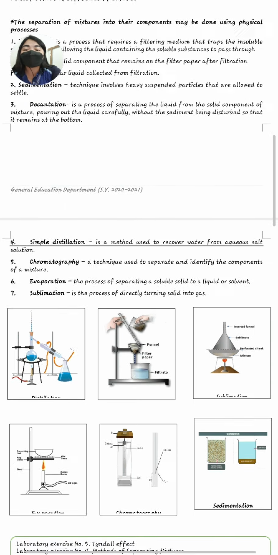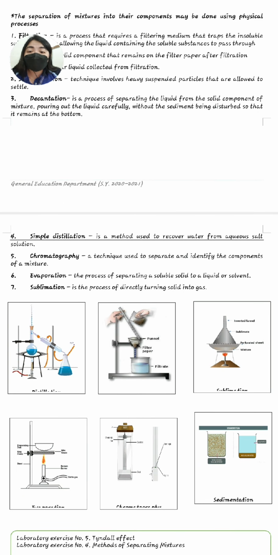Next to that, we have chromatography. Chromatography is a technique used to separate and identify the components of a mixture. So what is the best example for chromatography? It can be used as an analytical tool. There are a lot of examples: we have paper chromatography, gas chromatography, ion exchange chromatography.